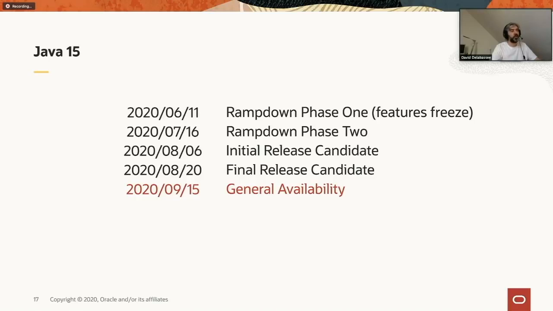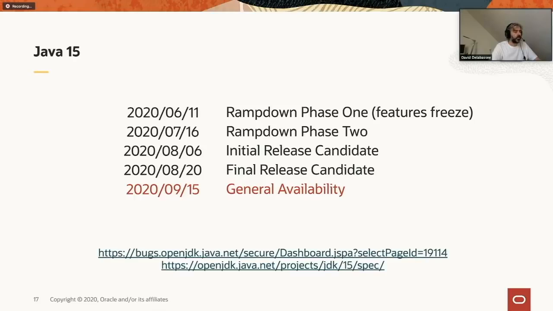So today, based on the information that is available in the OpenJDK project, we can already discuss what's being planned within 15. That's what I'm going to do today. Now, keep in mind that things can obviously still change. We can add things at the very last minute, or we can even drop things at the very last minute, depending on some stability issue or something else. Things might still evolve. So those tools basically give you the content that is planned for 15.